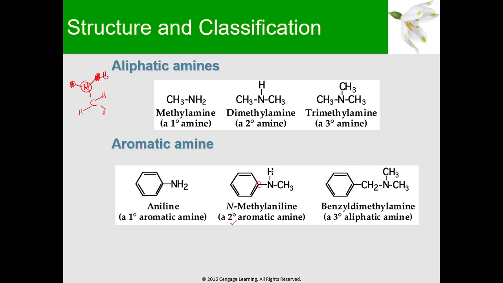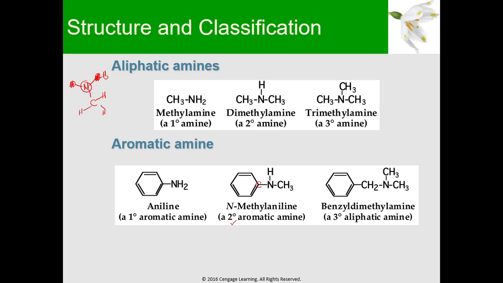Now, if we replace the second hydrogen dun sa NH2 ng isa pang carbon, so yung N mo ngayon is bonded to 3 carbons. So that's why it's called your tertiary aliphatic amine. So bakit siya naging aliphatic?